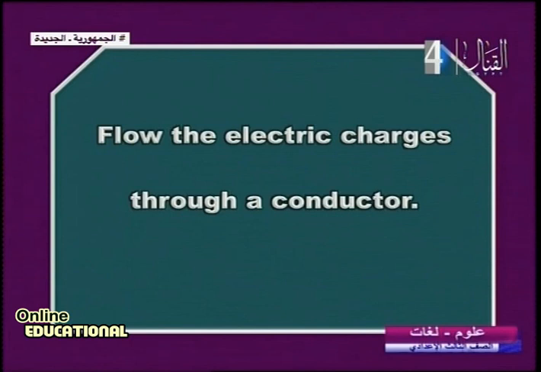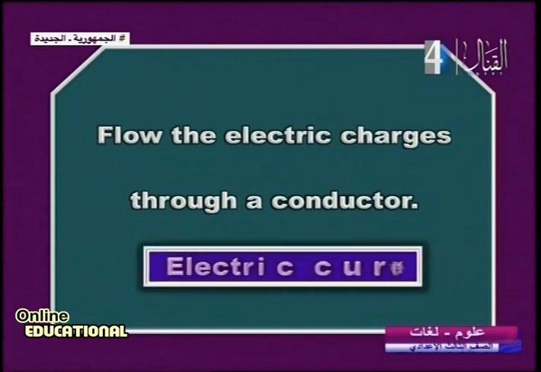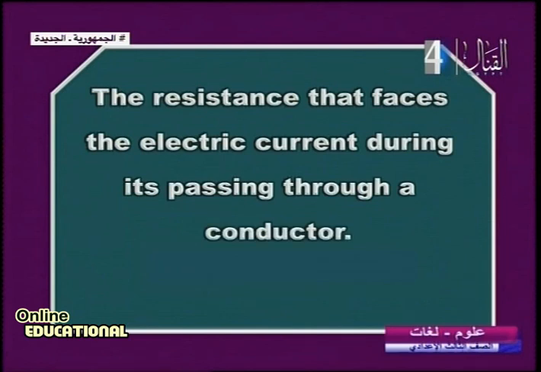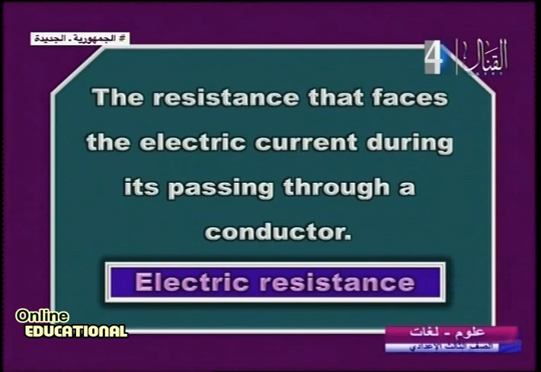When you find the word flow, it means electric current. Just when you find this word, you can say flow, electric current. Another one: the resistance that faces the electric current during its passing through a conductor. Yes, we know electric resistance. You remember when we said before, resistance or prevention or opposition, all of them have a main word, electric resistance.